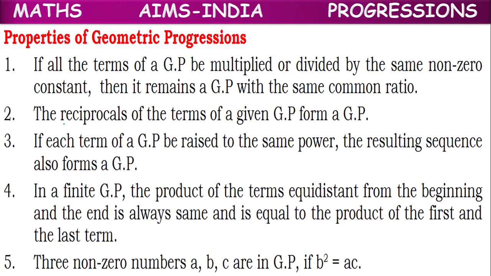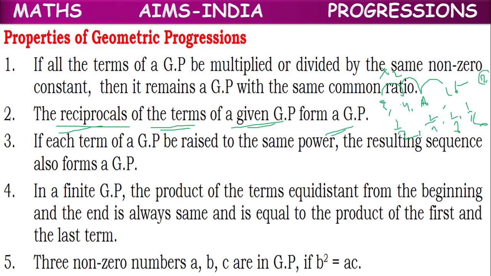Next, the reciprocals of the terms of a given GP form a GP. Suppose you have the GP 2, 4, 8, 16. If you take the reciprocals of all the terms, it becomes 1/2, 1/4, 1/8, 1/16. The previous GP's common ratio is 2: 2 into 2 is 4, 4 into 2 is 8, 8 into 2 is 16.